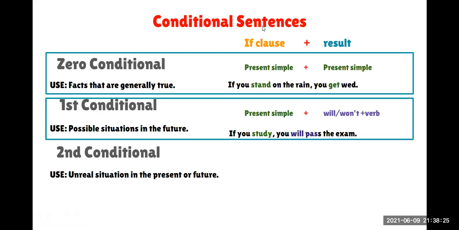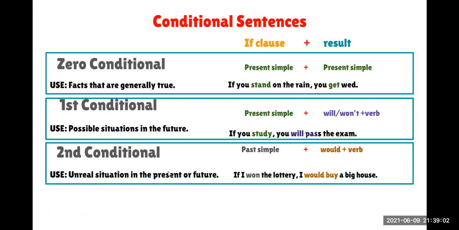Very good. And what do we use here in the if clause and in the result? What are the tenses? Past simple plus would plus verb. Very good. Remember that here we can replace would with might or could. So we can use would, might, or could plus a verb in the base form. For example, if I won the lottery, I would buy a big house.